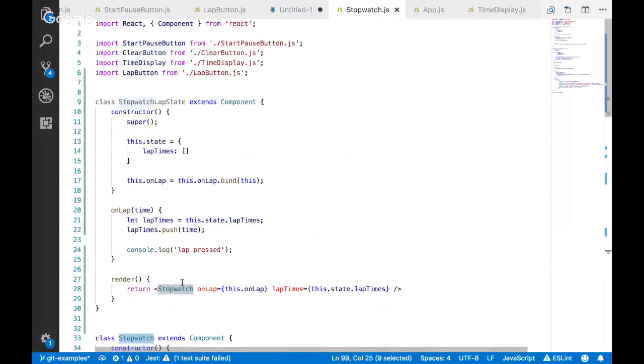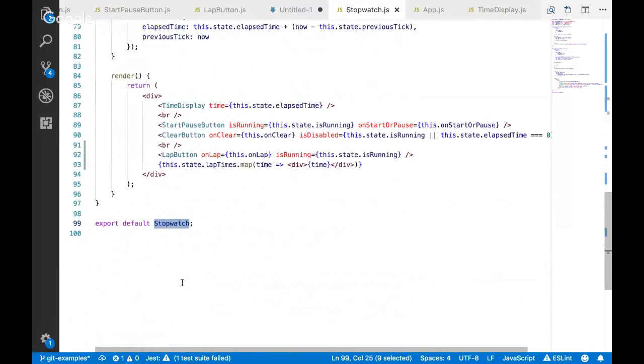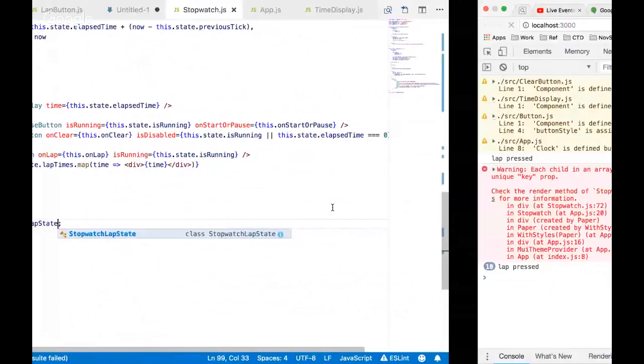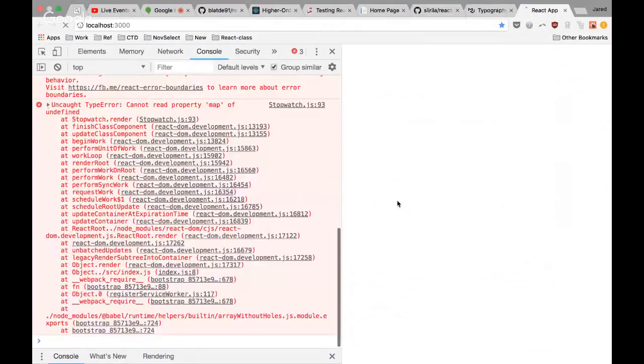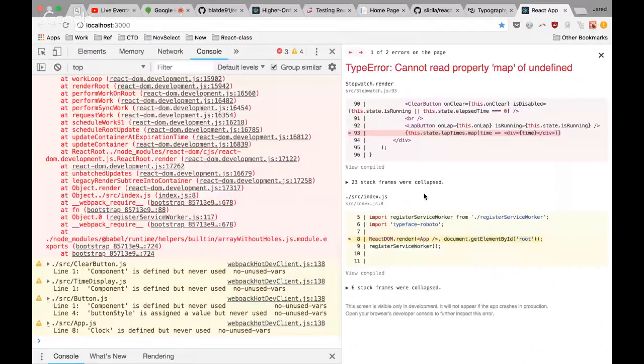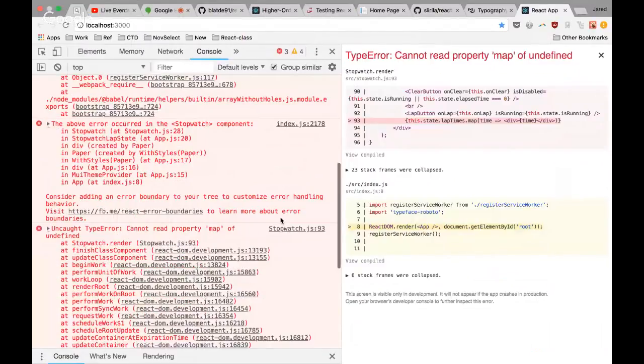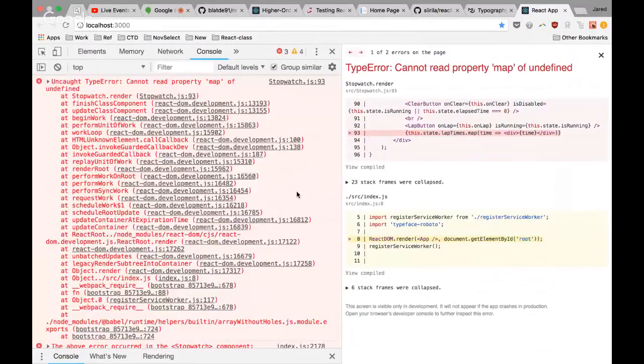What's the name of this guy? Stopwatch lap state. I'm going to change my export here. So nothing else even needs to know that I changed my component that they're getting, I don't believe. All right, let's see how much I screwed up in this. Cannot read property map of undefined.